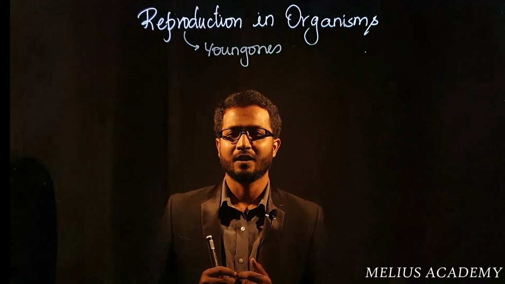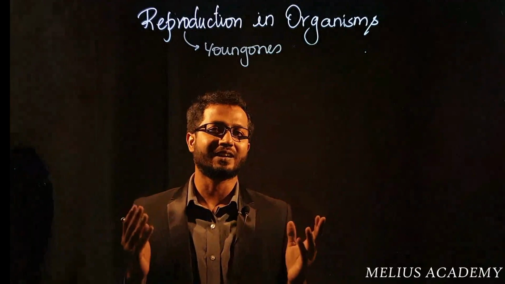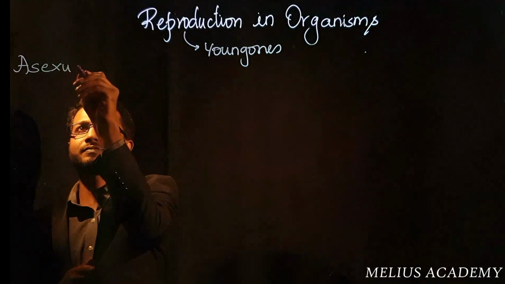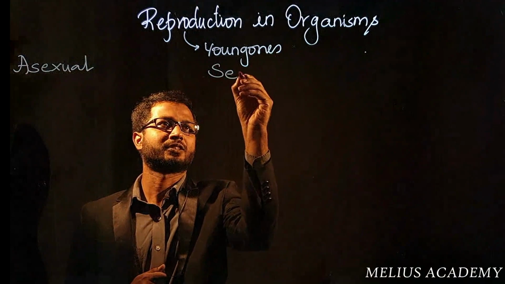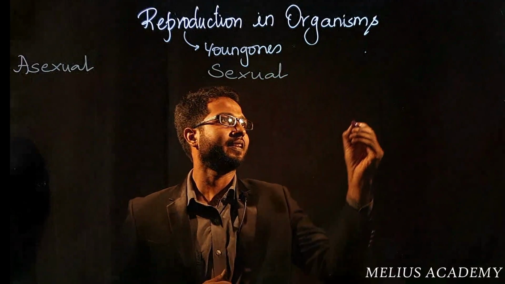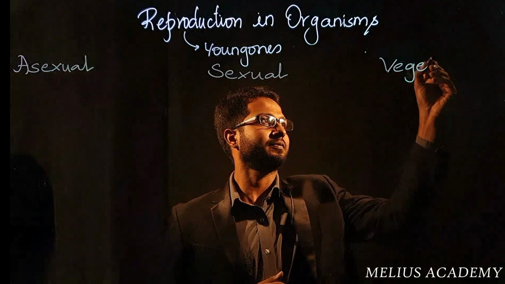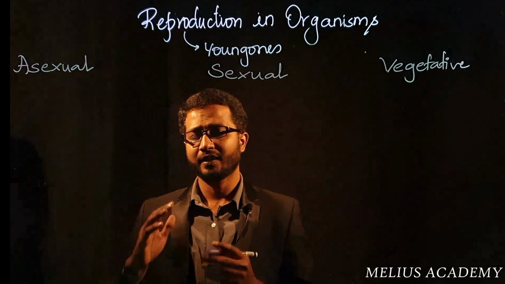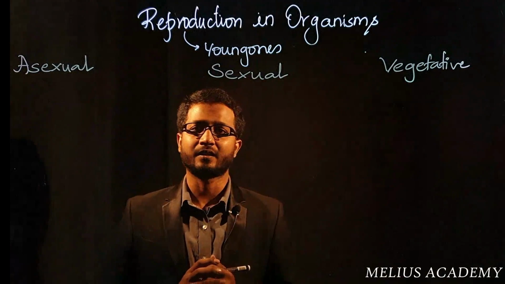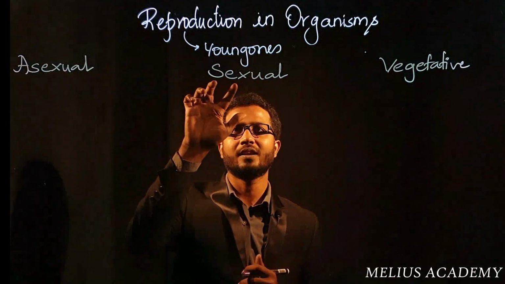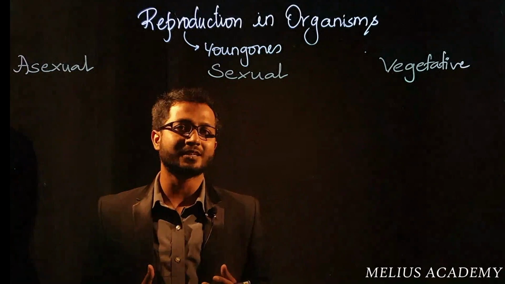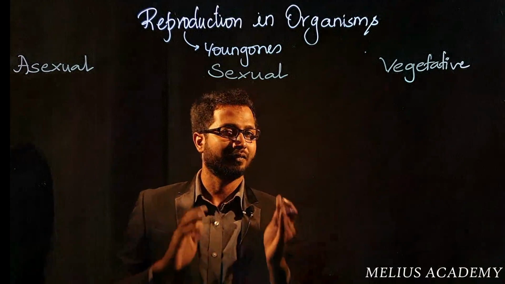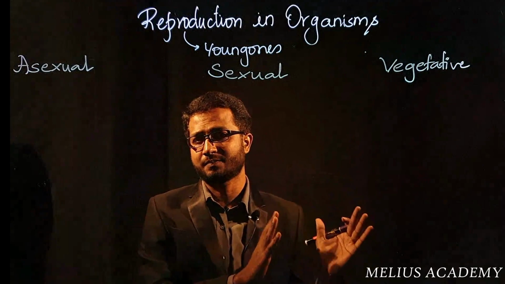Who look like us. Now, with respect to reproduction, there are different types. We have asexual reproduction, we have sexual reproduction, and then we have vegetative reproduction. Now, if we carefully analyze the books, the older versions of standard books will give you only 2 types, asexual and sexual reproduction, whereas the latest books have removed vegetative from asexual and placed it separately. We will understand the reason for this separation.